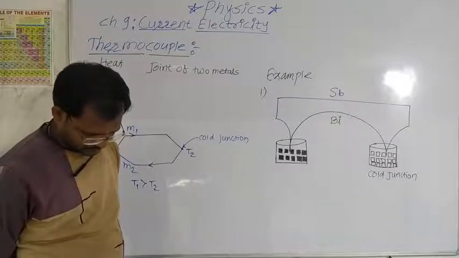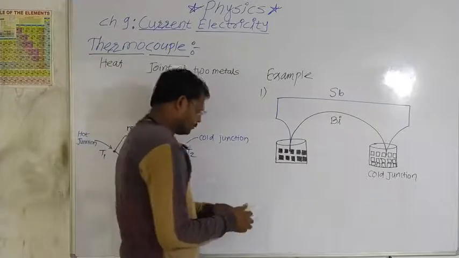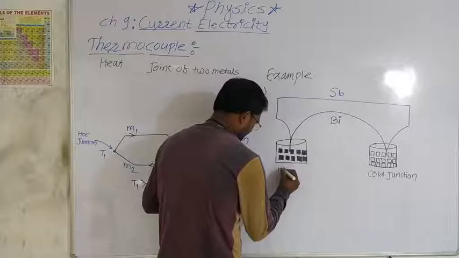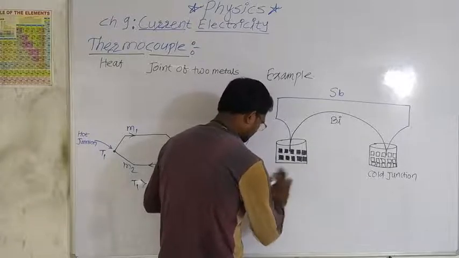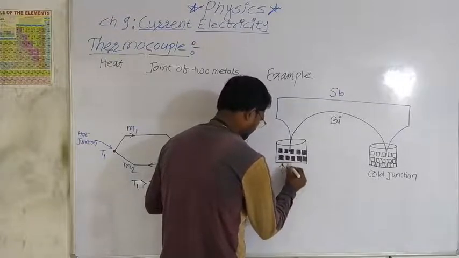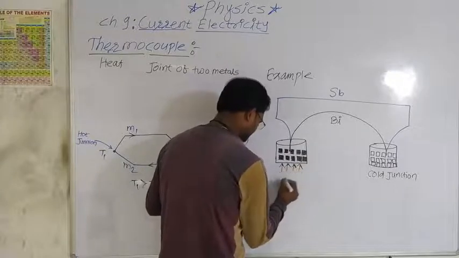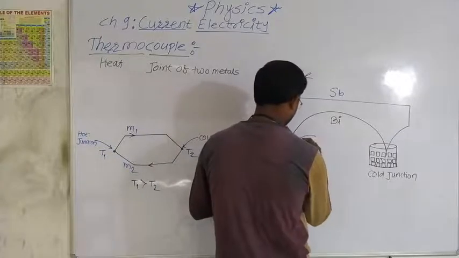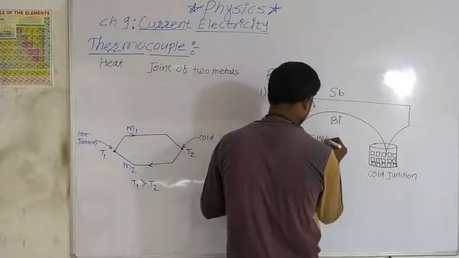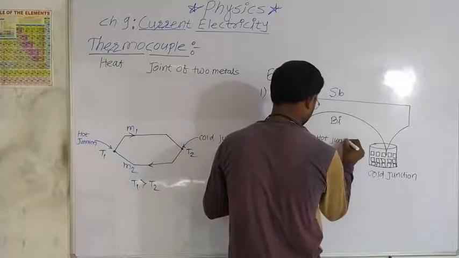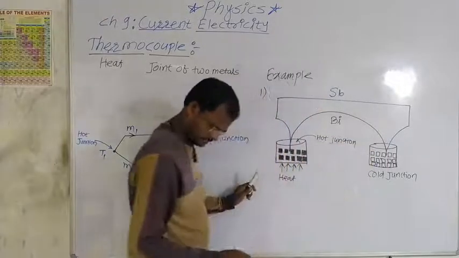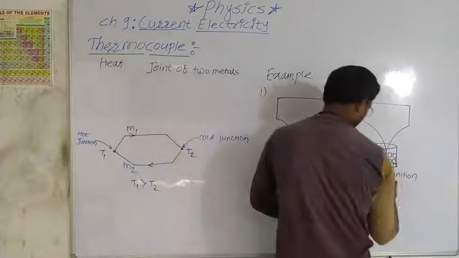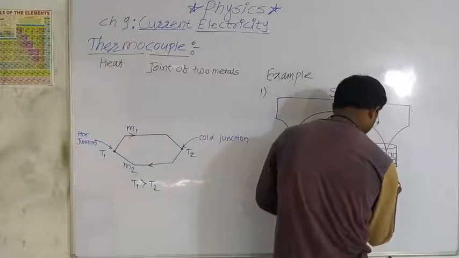For this thermocouple, when we supply heat, that junction is called hot junction. And this junction is called cold junction.